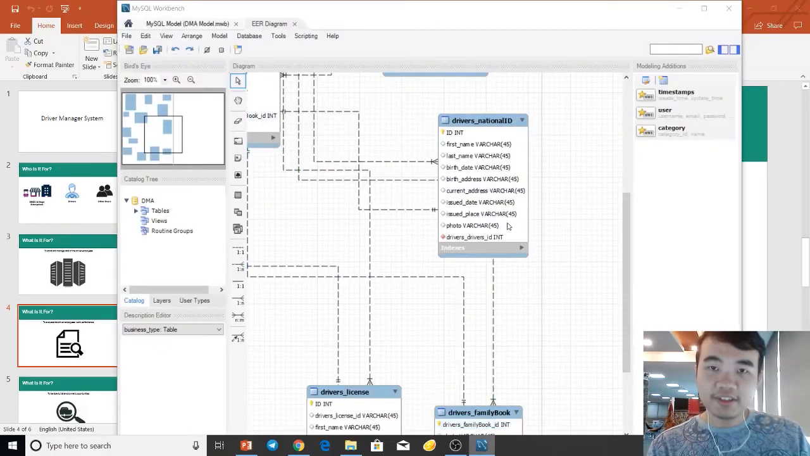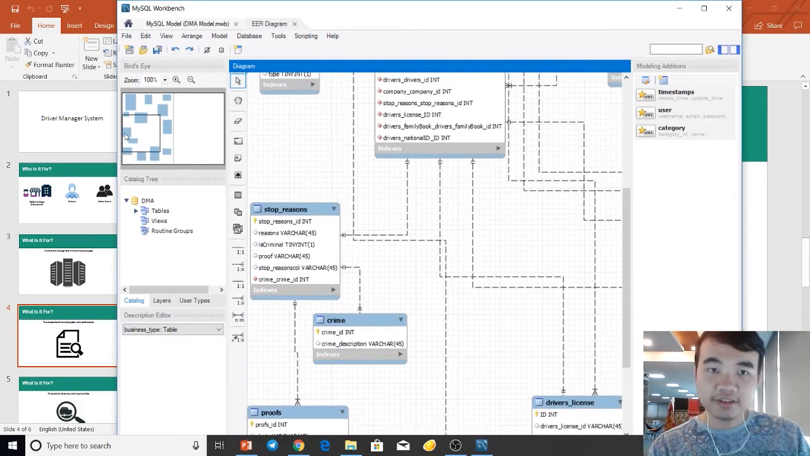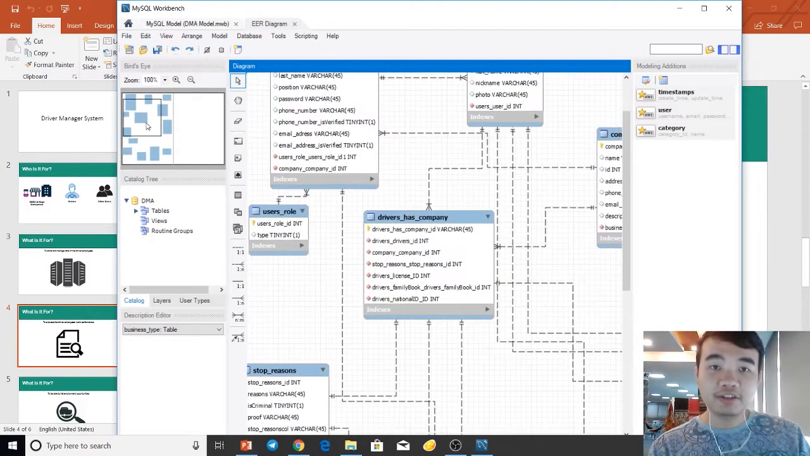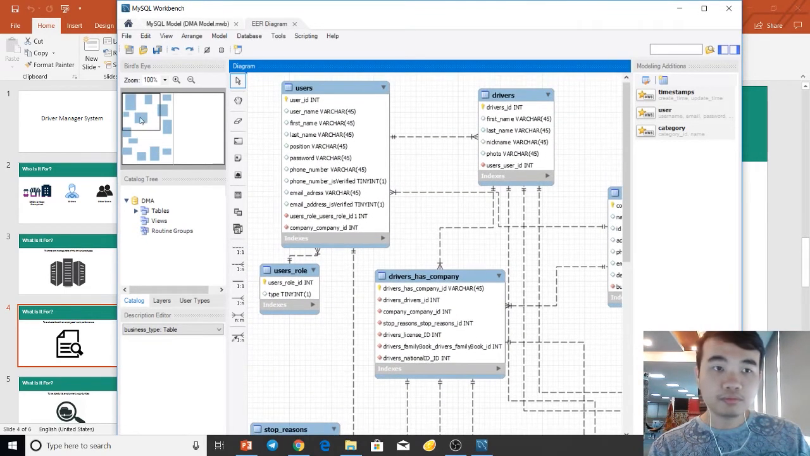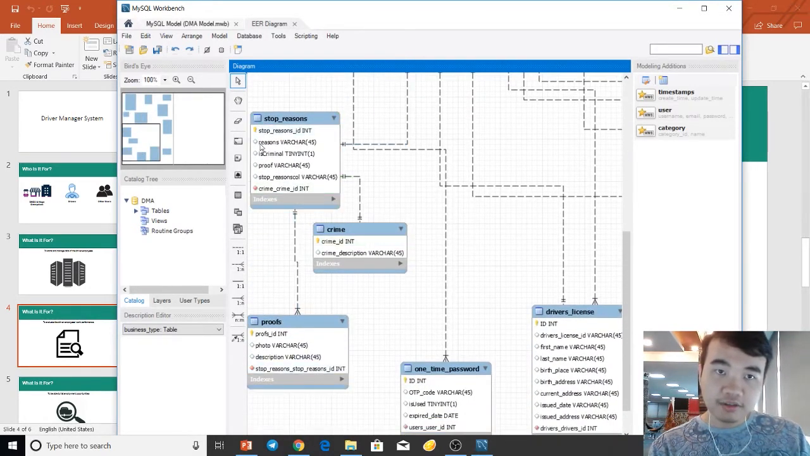So here we can see that in the databases there is also a database that stores the reasons why companies stop or fire those drivers, such as a criminal record and the reasons why they fired drivers. As you can see here, the reasons include whether the driver has a criminal report or not, the proof, and so on.